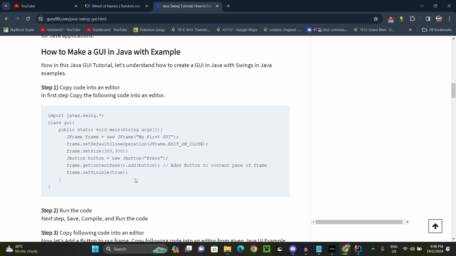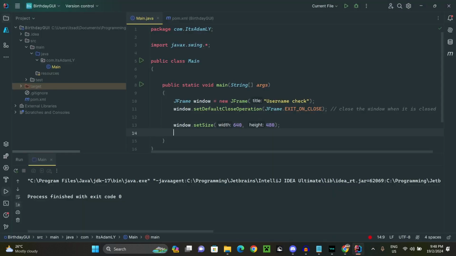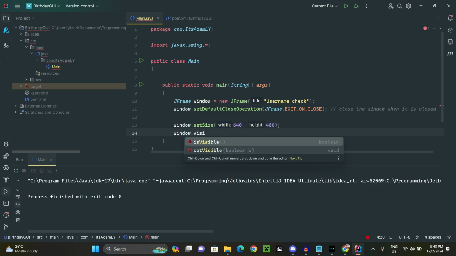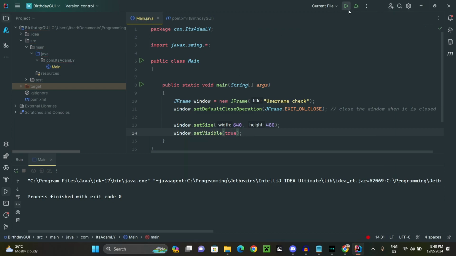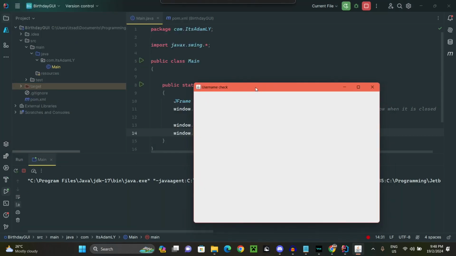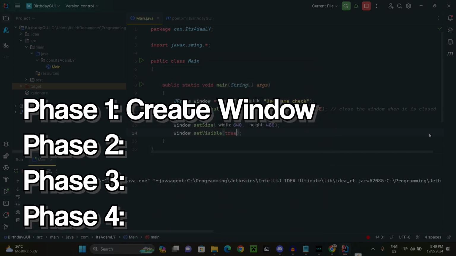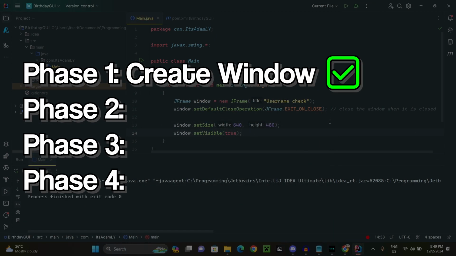Oh yeah, we need to set it visible, obviously, because otherwise if it's invisible, how are we able to see the contents, right? So set visible true, and if we run this, oh, there we go. That's the window here. Okay, alright, so we have the first phase done to create the window.